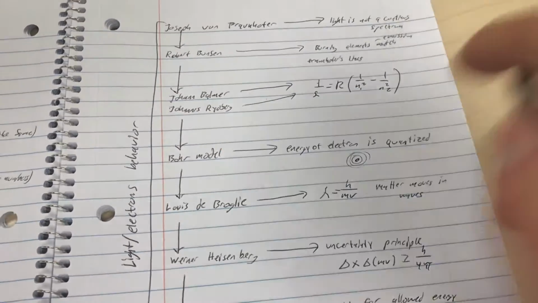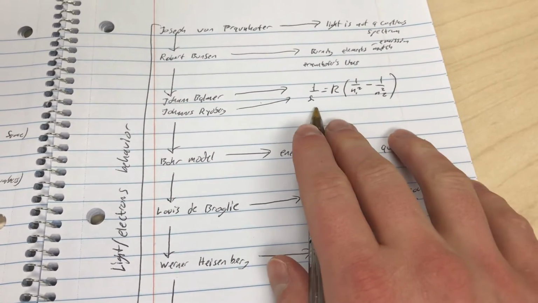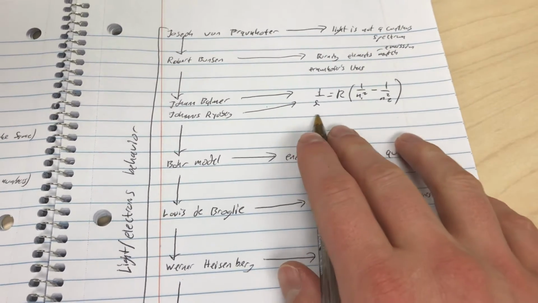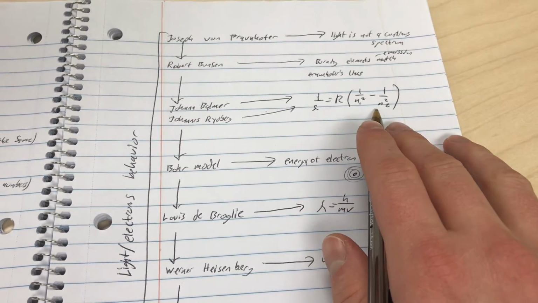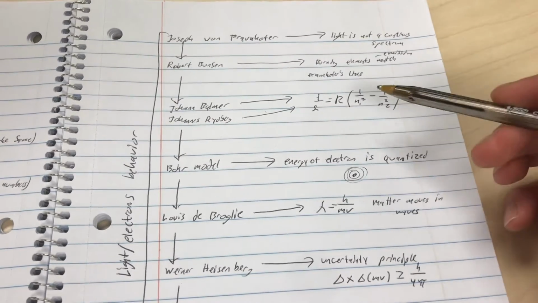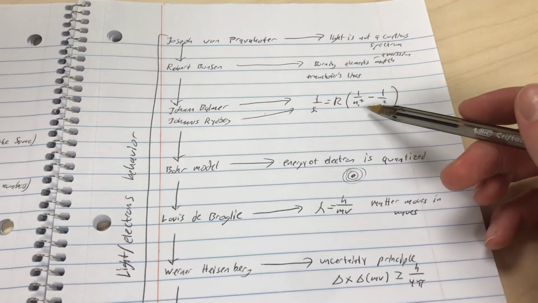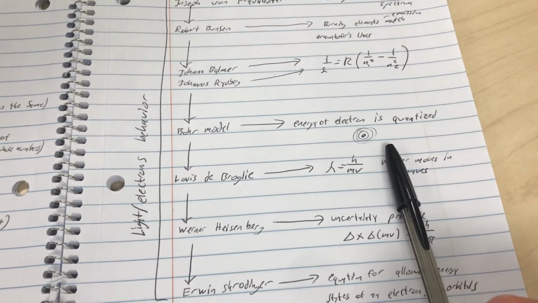Then we have Balmer and Rydberg, who came up with an equation for the wavelength of these electrons, really these integers from the difference of these energy levels. And that's where Bohr came up with his model. We know the Bohr model, that one's easy.